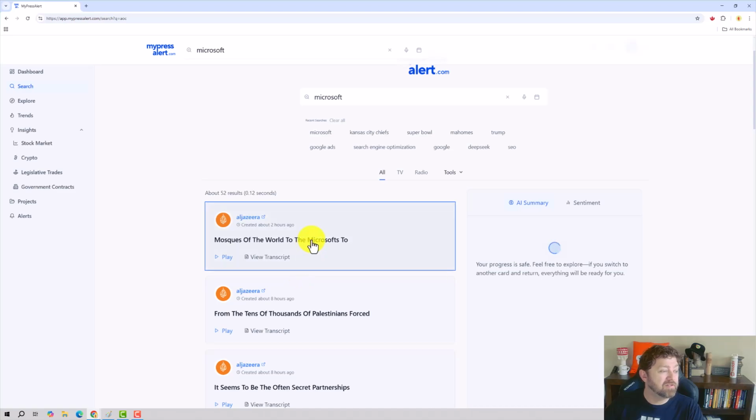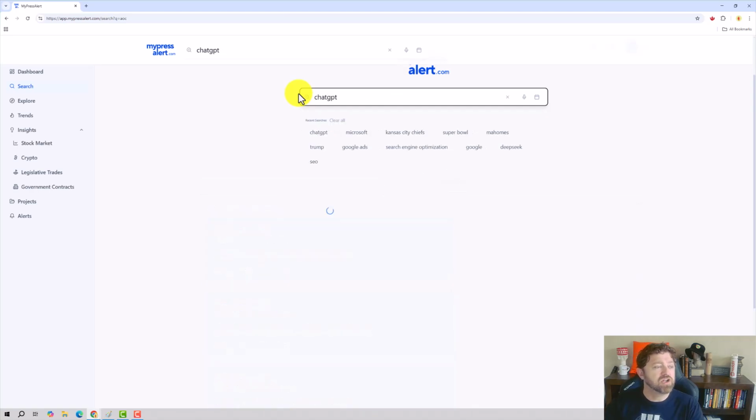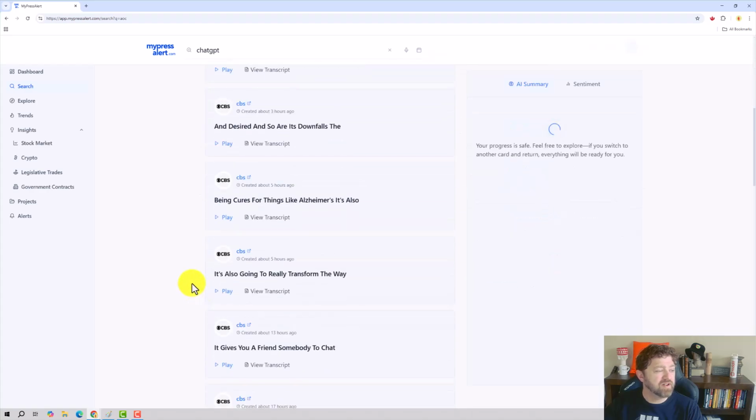Yeah, that's a very confusing article title. I don't know what that is. You may want to give people, Duane, the ability to say, in this search, I don't want to see Al Jazeera. Pull them out. This didn't make any sense to me. Just right here, be like, remove Al Jazeera and redo the search. Maybe just Al Jazeera is getting in the way here. Maybe some of these sources just aren't great. Let's try ChatGPT. Yeah, you can see we have a ton of CBS articles.